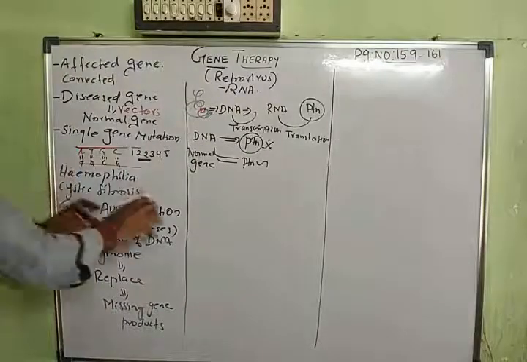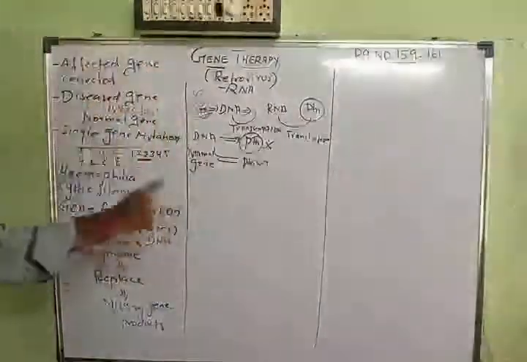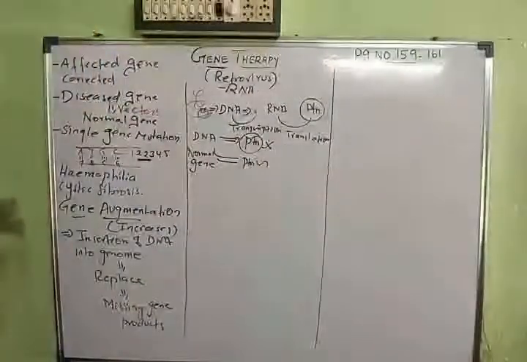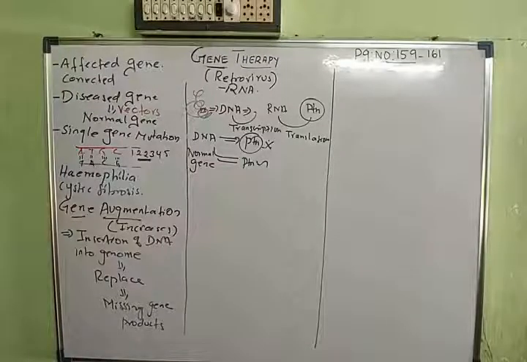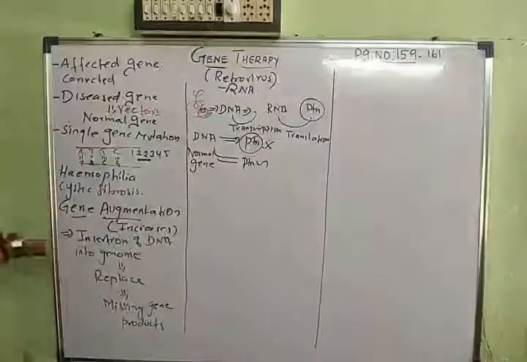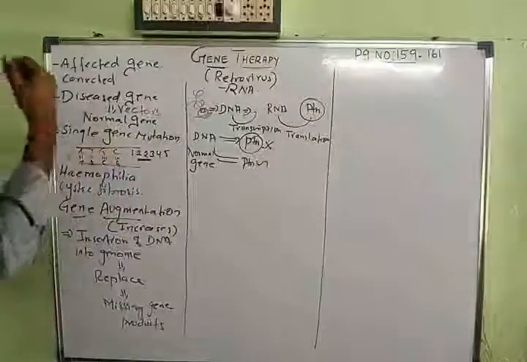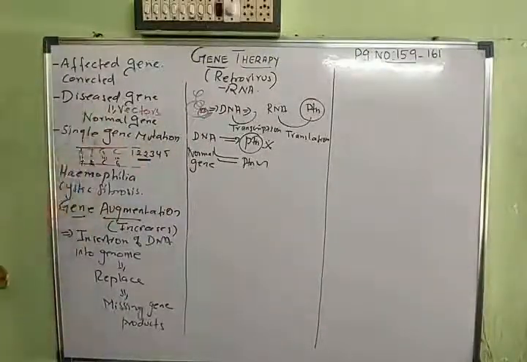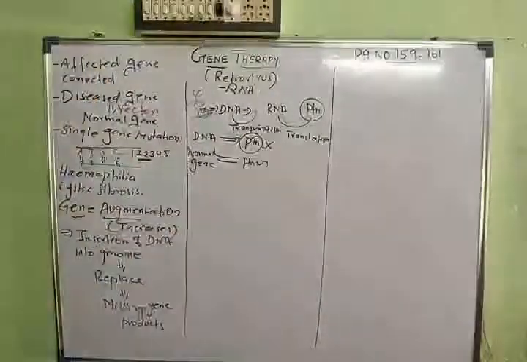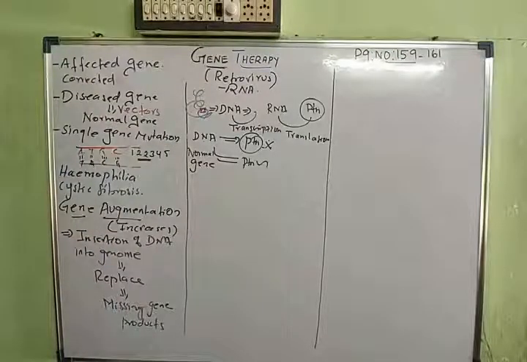By using the gene, you are increasing the gene product, that is a protein, and this protein can produce more of the products. Now if this protein is not synthesized, the blood clotting factor is not there. Now you introduce a new gene. Now the protein is prescribing the function, so the blood clotting factors can be produced in the human body, and hemophilia is entirely eliminated, or treated with gene therapy. So that is one part of gene therapy, called gene augmentation.